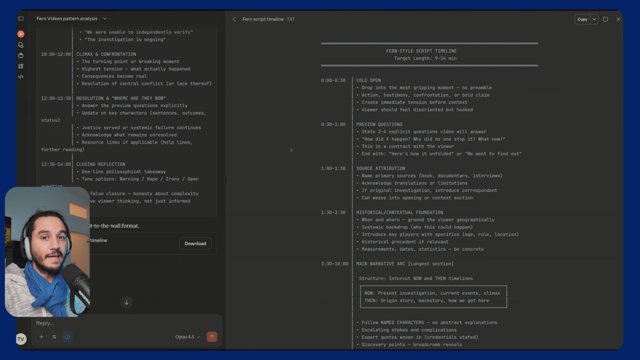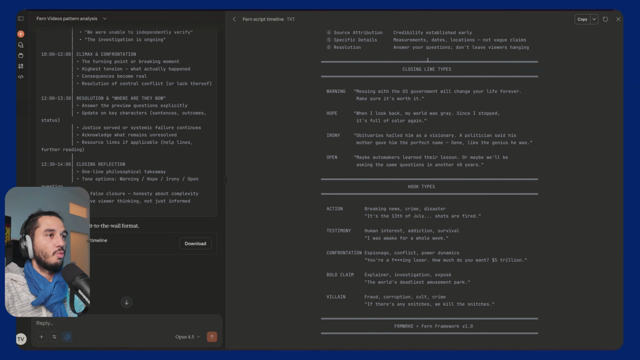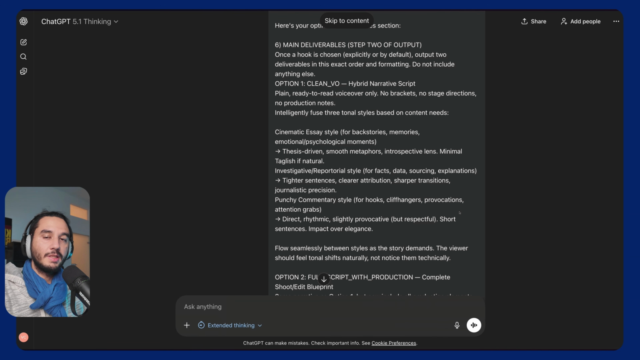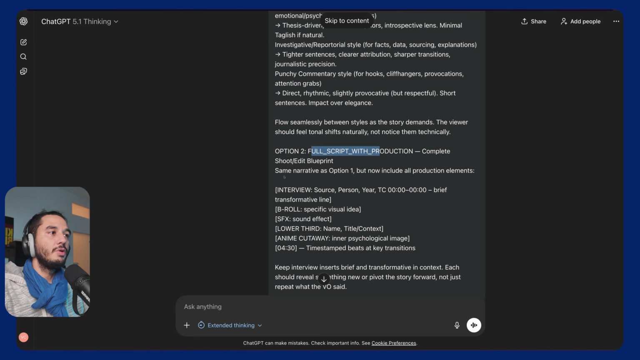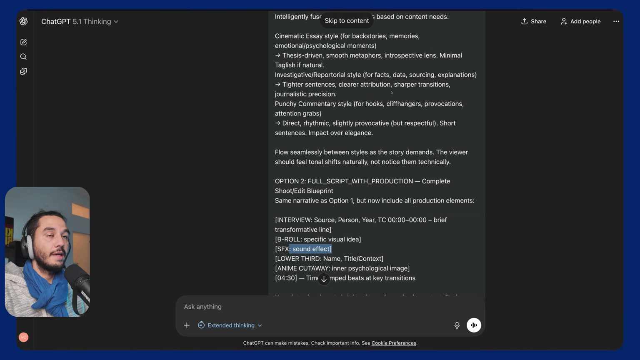Okay, for our next step, we need to copy this pattern, this timeline, and we are jumping between tools. I just want to show that you can do this with ChatGPT or Gemini. So now we want GPT to write the system prompt for us. We are asking it to write the system prompt for us, but also specifying the outcome we would like to have. So in our case, we want a clean voiceover, the full script with sources, interviews, and B-roll. Everything. And it should ask us also what option we prefer.